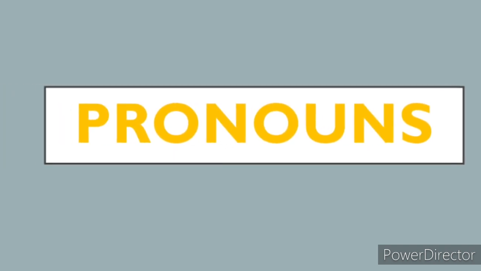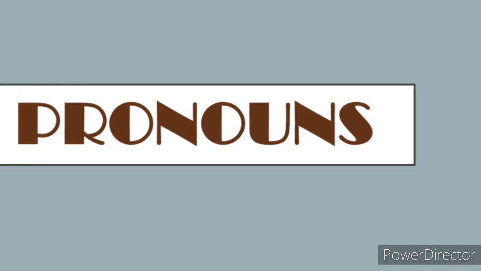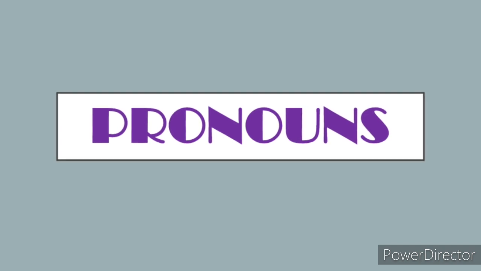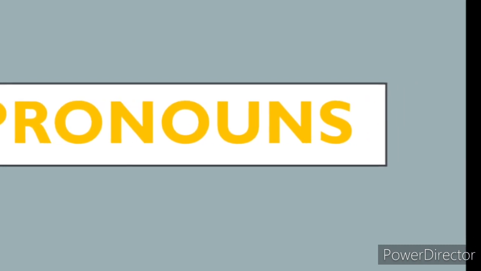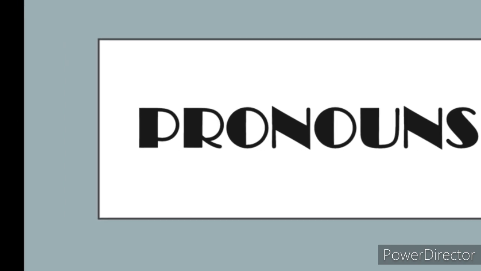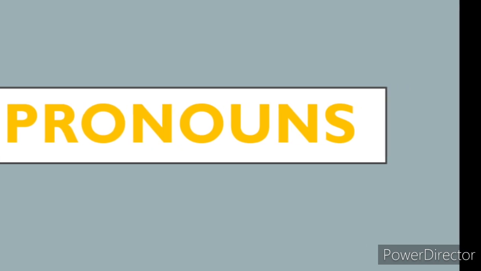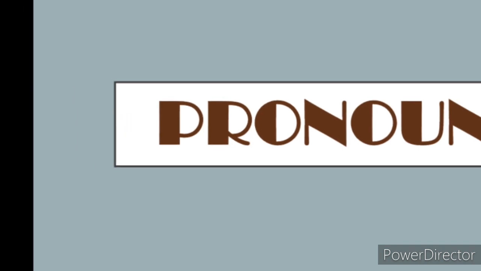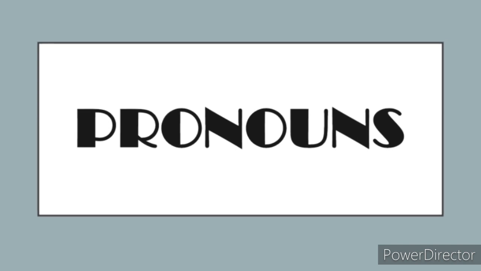Then interrogative: who, which, what, whom, whose. Then fifth, relative pronoun: who, which, whose, where, that. The difference between an interrogative pronoun and a relative pronoun is positional. For example, in sentences like who did it and whom do you want, who and whom are interrogative pronouns. In sentences like it is Ram who is interested in the task, this is the boy whom you were inquiring of, who and whom are relative pronouns. Who is related to Ram and whom to the boy. Now demonstrative pronouns are this, that, these, those.